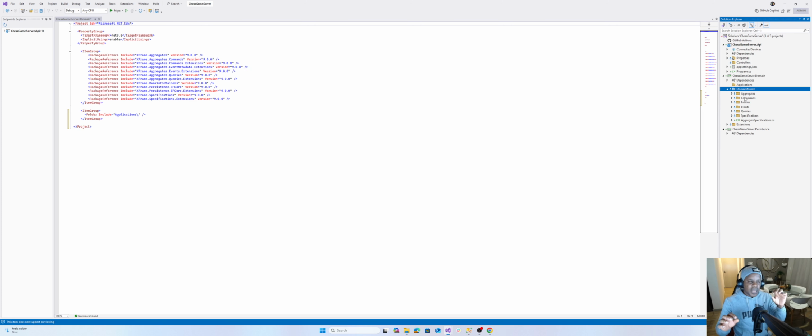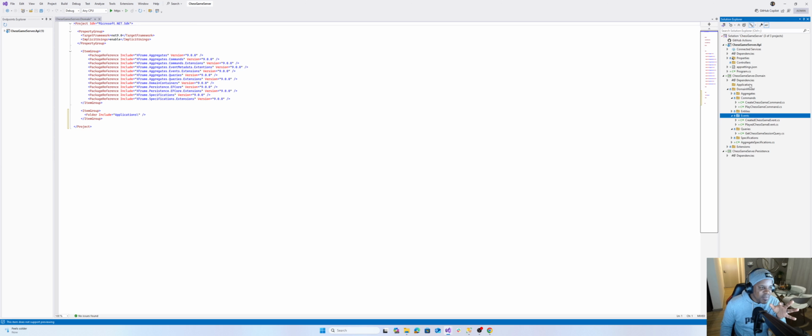Think about building a wall. You build a wall with bricks, right? So if you think of the commands and the queries and the events and so forth as bricks, to make up a wall, you combine them. And then they make up that wall. I hope I'm making sense with this example.